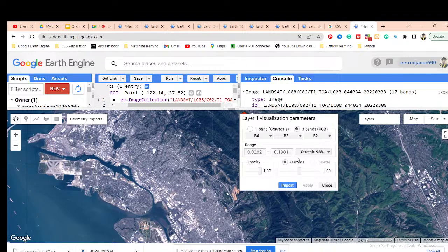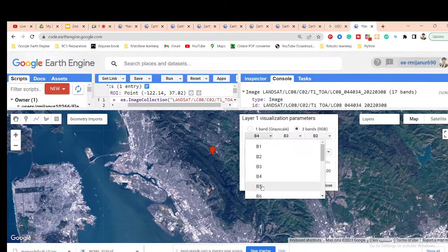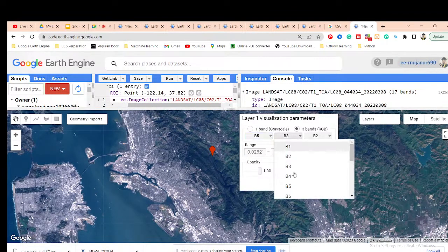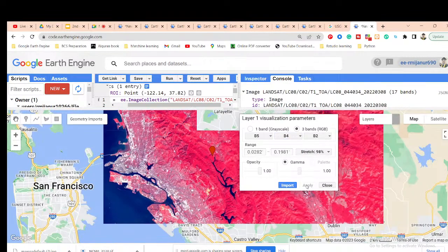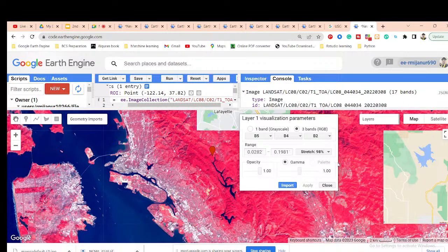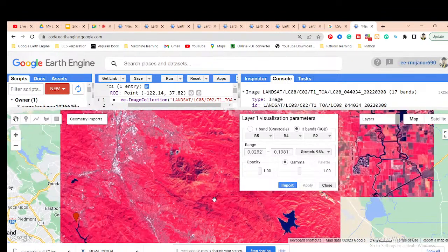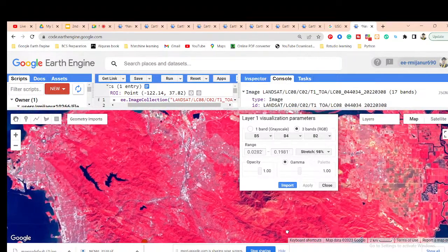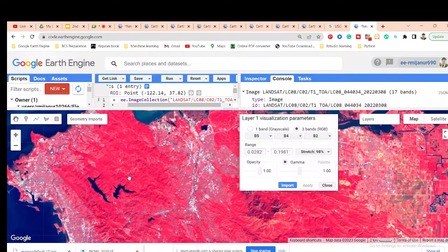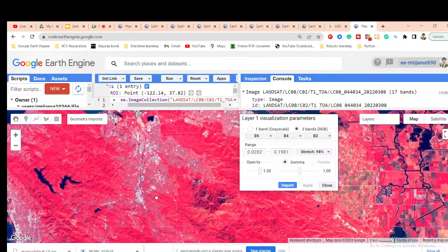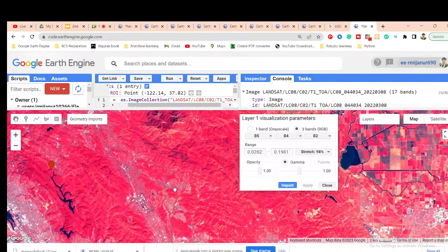We are also providing different types of band combination here. Suppose another band combination uses the near infrared band. B5 is the near infrared, then put B4 here and B2 here also, and apply. Now this band combination is called the false color composite. When we use this type of band combination, we get the water body as black color, vegetation will be red color, and urban we get as white color. So different types of band combination identify different types of information from these satellite images.